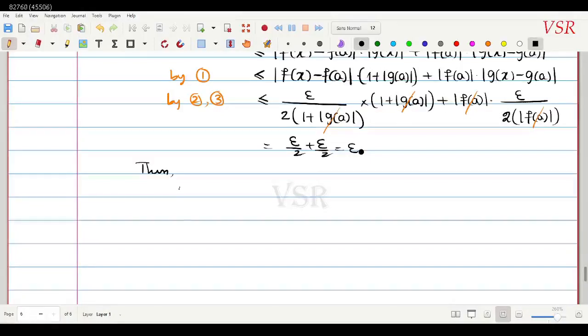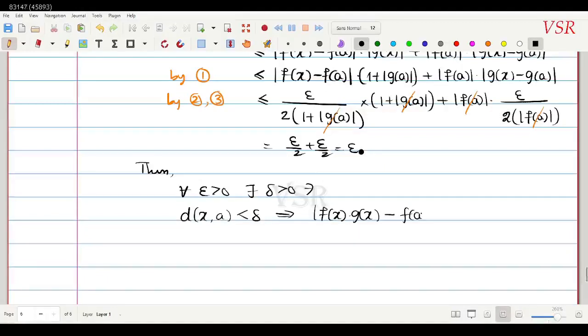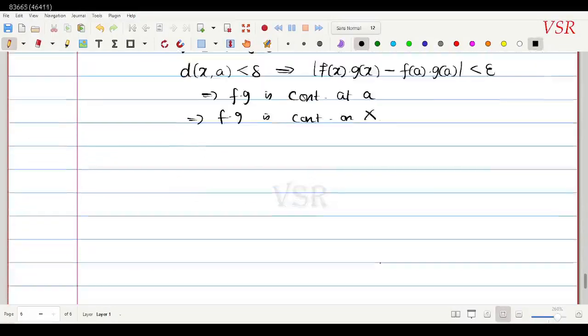Okay, so what we have got is, thus, for every epsilon positive there exists delta positive such that whenever distance between x comma a is less than delta, this implies that modulus of f of x into g of x minus f of a into g of a is less than epsilon. So this implies f into g is continuous at a. So this implies that f into g is continuous on capital X.